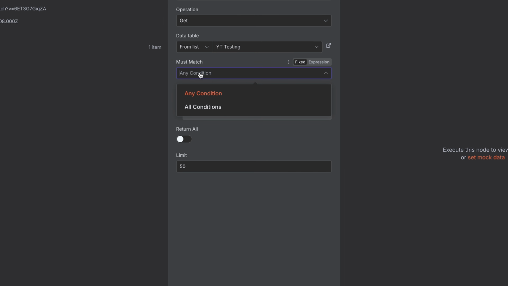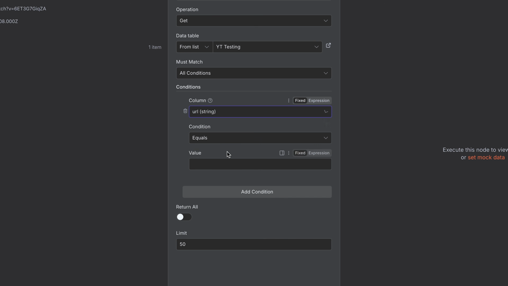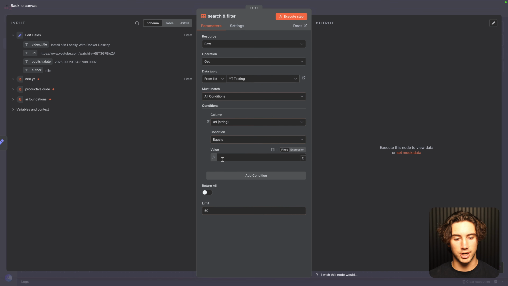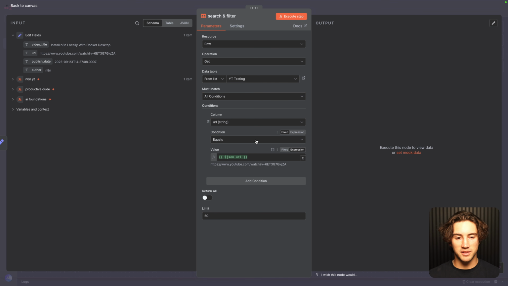Then we match all conditions and add a condition where URL equals, and we can map the actual URL right there. What this is doing is saying if there's a URL that matches the one incoming in my database, then we don't want the automation to run because it's already been processed.